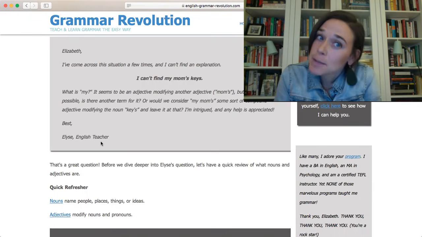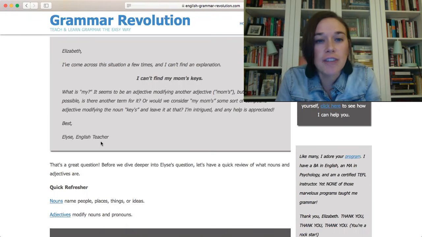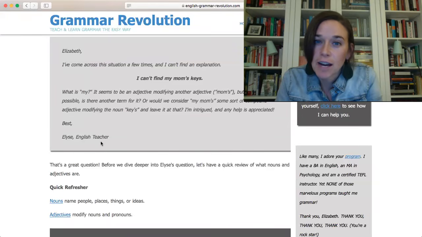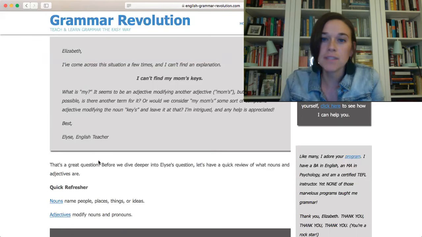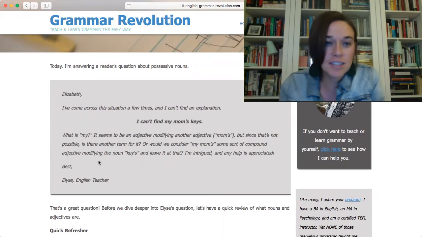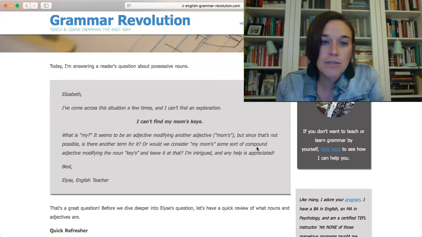And she says, Elizabeth, I have come across this situation a few times and I can't find an explanation. And then here's the sentence. I can't find my mom's keys. What is my? It seems to be an adjective modifying another adjective, mom's. But since that's not possible to have an adjective modifying another adjective, is there another term for it? Or would we consider my mom's some sort of compound adjective modifying the noun keys and leave it at that? I'm intrigued and any help is appreciated.